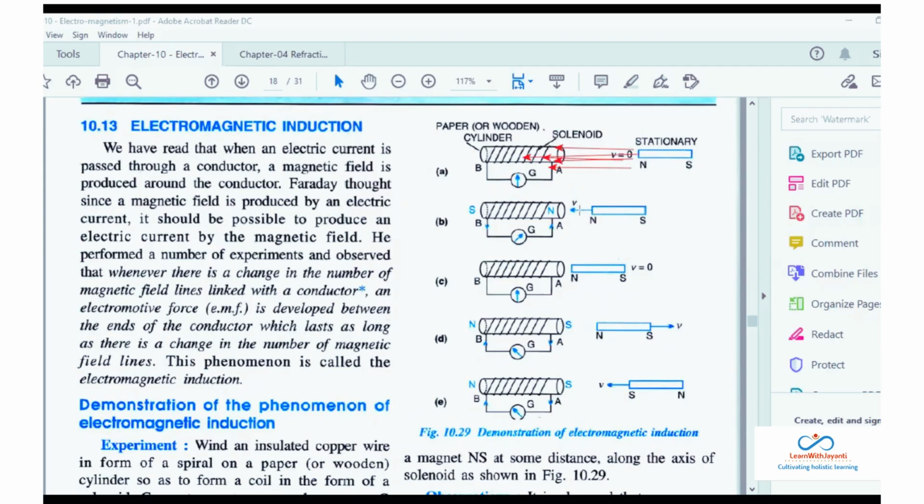When you are changing the magnetic field lines, now you are trying to move the magnet closer to the solenoid, then what will happen?